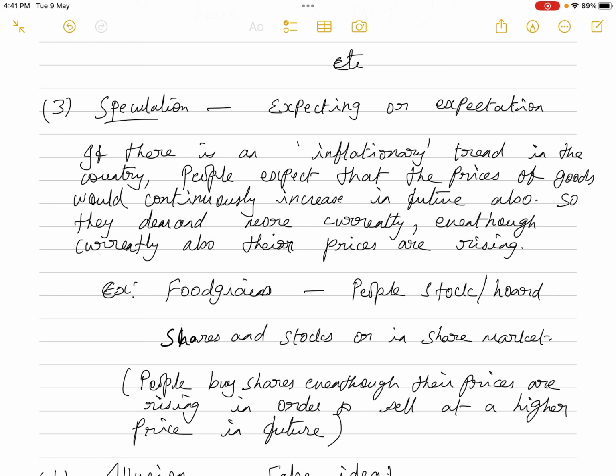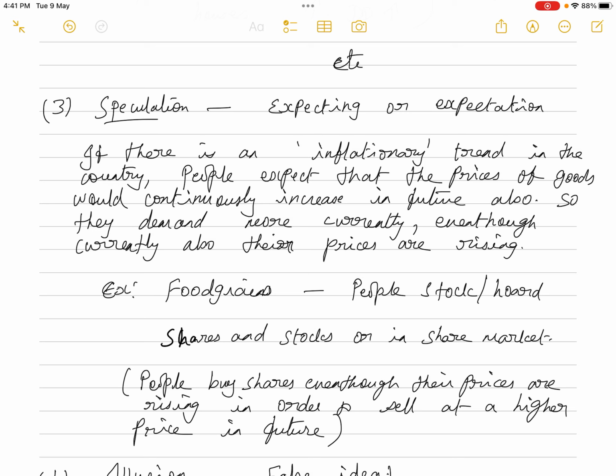So they will start stocking or hoarding the food grains this month itself, in order to avoid paying extra price next month. So even though compared to last month this month the prices are increasing, the demand for the commodity still increases.